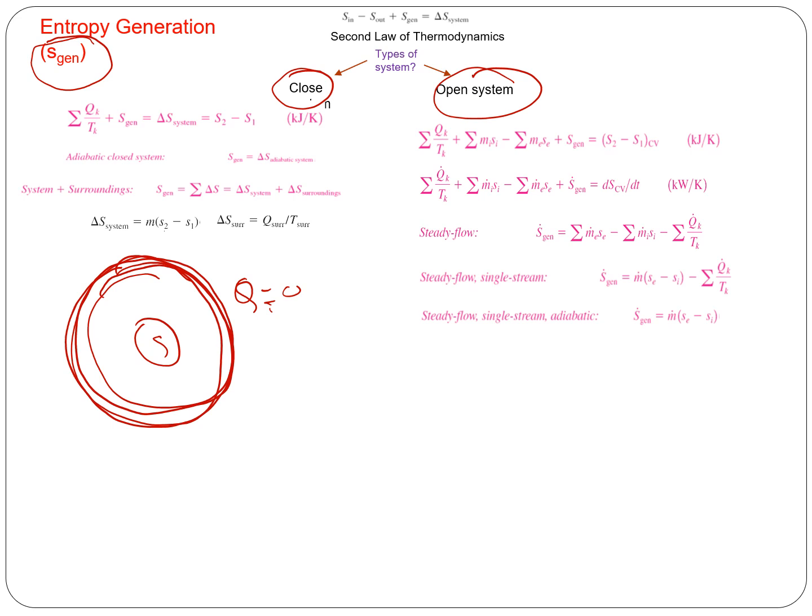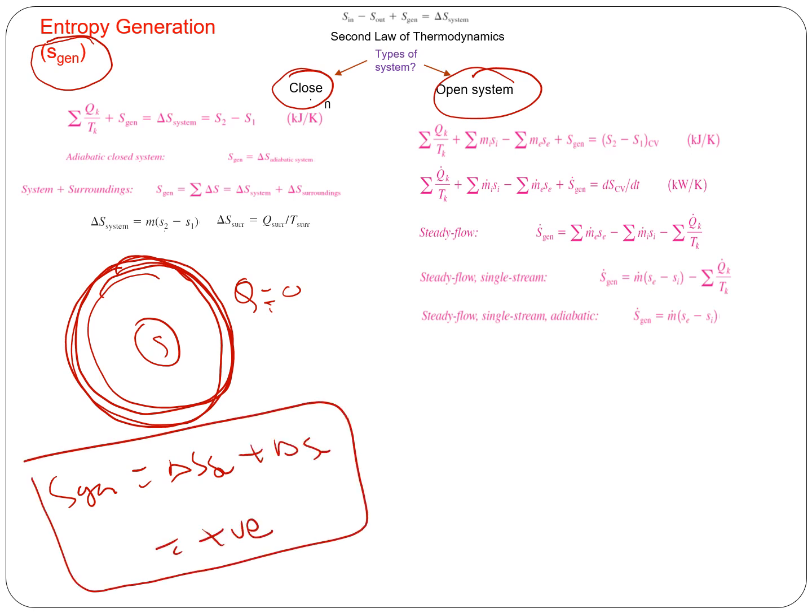That's the definition of an isolated system. So in that case, entropy generation would be the change in entropy of the system plus the change in entropy of the surroundings, and this has to always be a positive quantity for an irreversible process. This should give you a measure of how irreversible the process is.